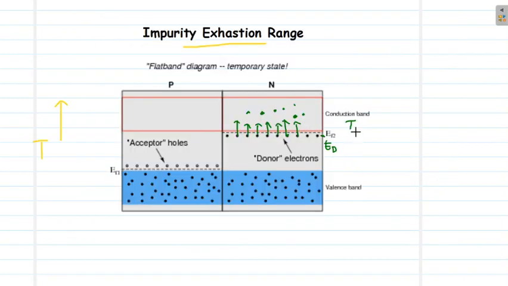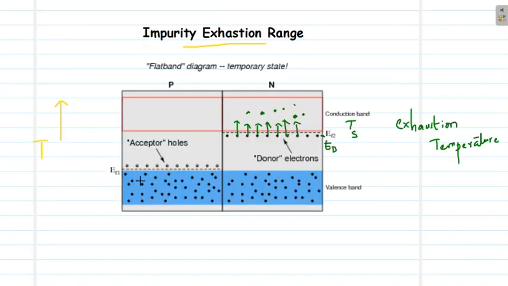But when temperature reaches a particular temperature, which is given by Ts, or the saturation temperature or the exhaustion temperature, all the donor atoms and all the acceptor atoms, if present, will be ionized, and there are no more electrons available to be ionized at this level. So that temperature corresponds to the impurity exhaustion range. So what will be the speciality of that particular temperature?